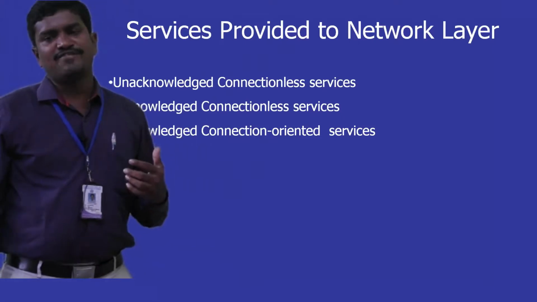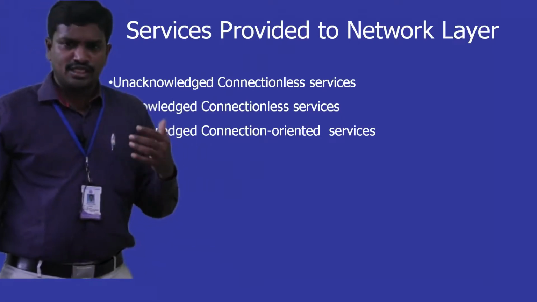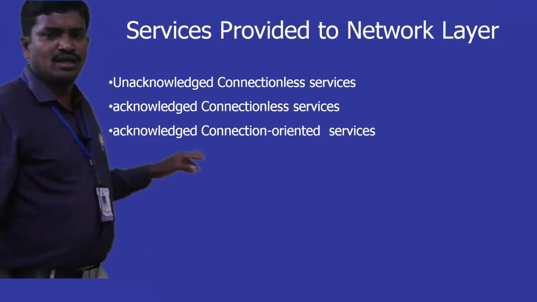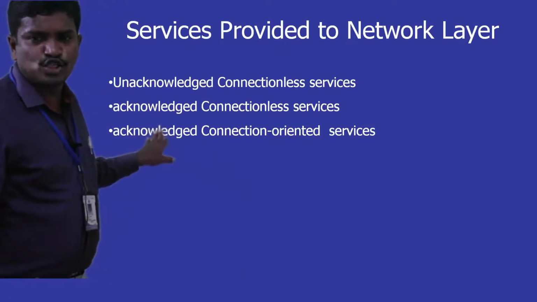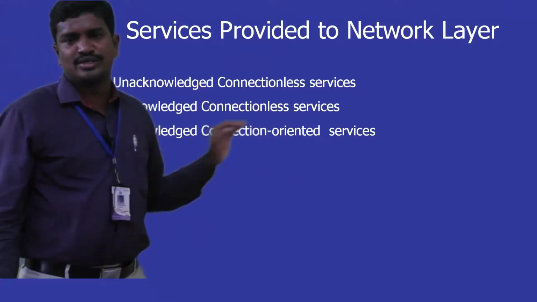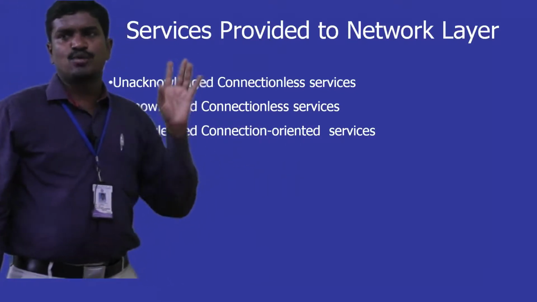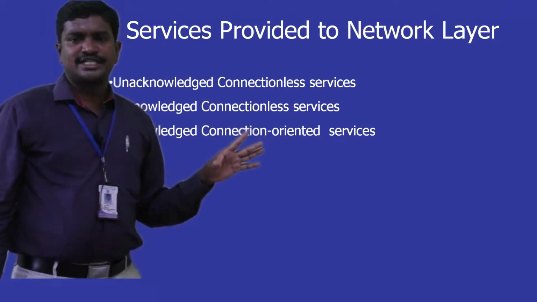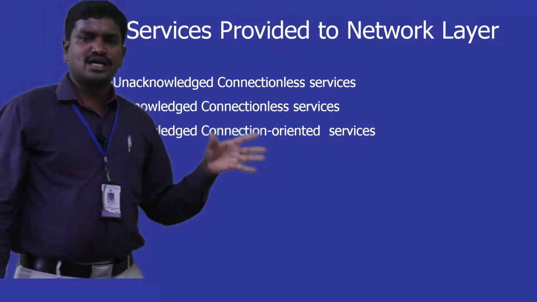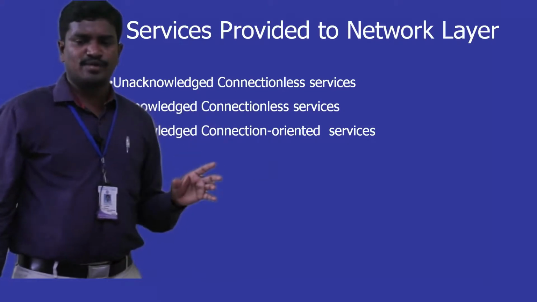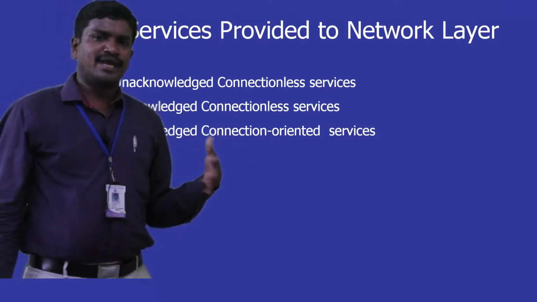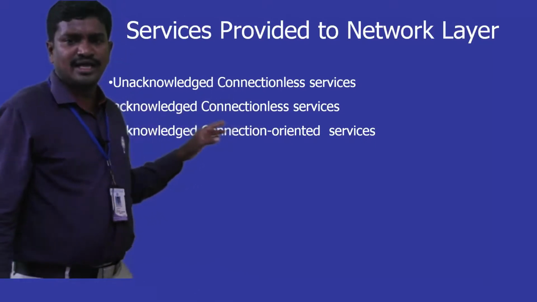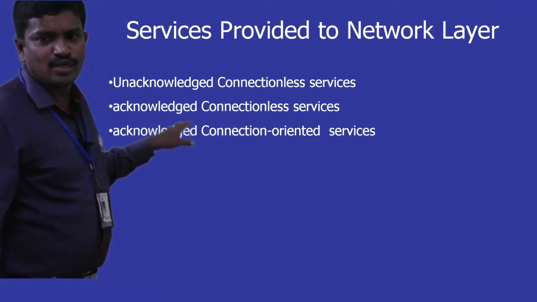When it gets a reply from the receiver, then as a sender I am supposed to send one more packet. In this also, packets are moving with different paths, and there is no permanent connection. So paths are randomly chosen, depending on the availability of the paths. A packet may opt for any of the different paths available, and acknowledgement is required in this second service.